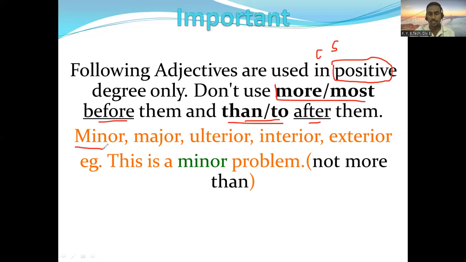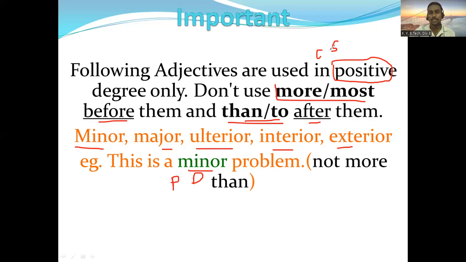For example, here the list is given: minor, major, ulterior, interior, exterior. These are the examples that you have to understand. They are used only in positive degree. The example given is: this is a minor problem. When you say minor problem, remember you cannot say more minor problem, or this is the most minor problem. You also cannot compare like this: this is a minor problem than that. So they are always used in which degree? Positive degree. That you have to understand.